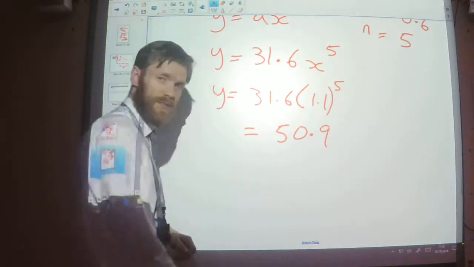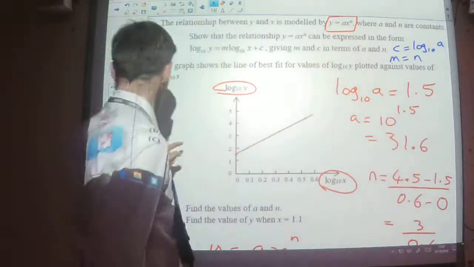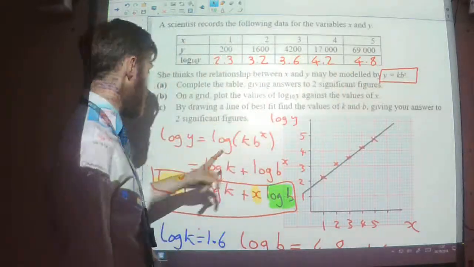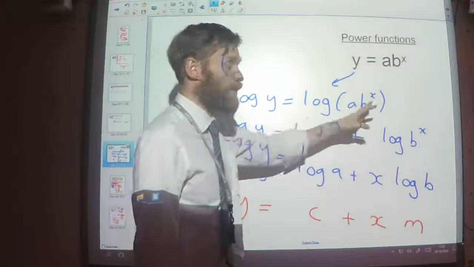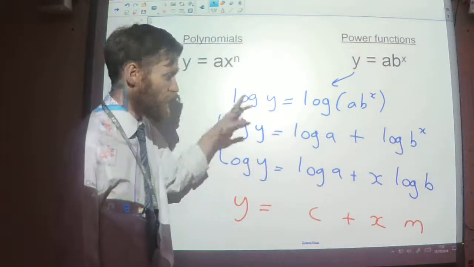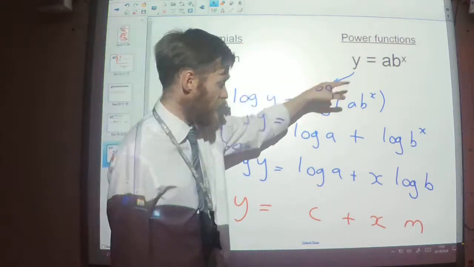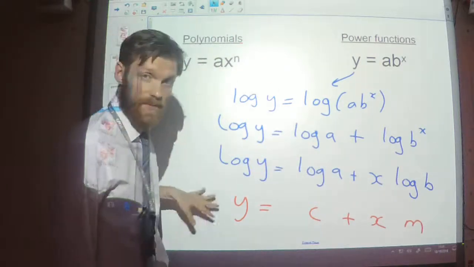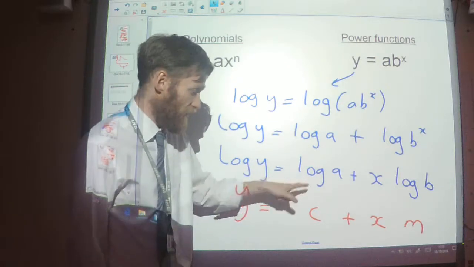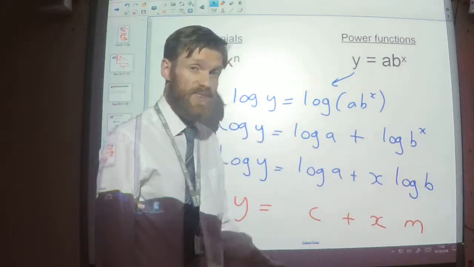And there we go. So, two examples. One where we have the x in the base. One where we have the x in the power. But in both examples, we've taken the log of both sides and turned them both into linear equations. So make sure you fully understand these steps here. Watch the video again if you need to see how we can turn this into this, or how we can turn that into the similar sort of equation. And make sure you understand why it is that this represents the y-intercept and this represents the gradient, because that's really important and really useful if you can do that.